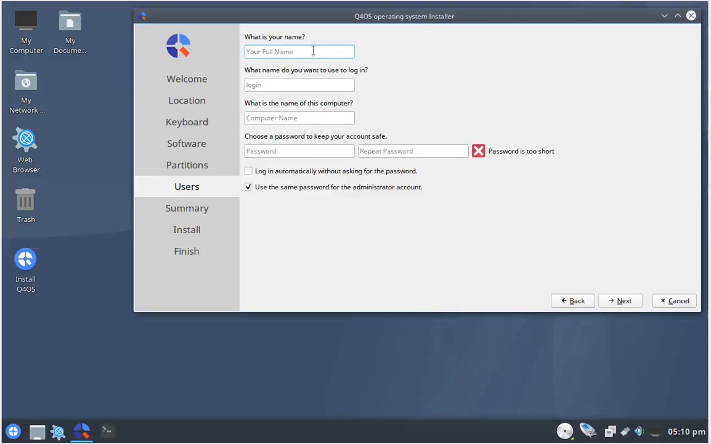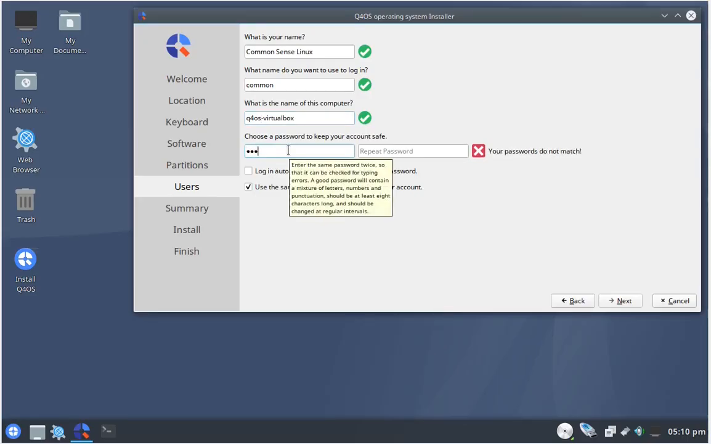Then you'll be asked for your name. Notice that the installer uses parts of your name for the username. You can adjust it if you want to. Name for your computer. You can accept the default or adjust it. Then you'll be asked for a password. This is your user password. Type it in twice. If you make a mistake, the installer will let you know.